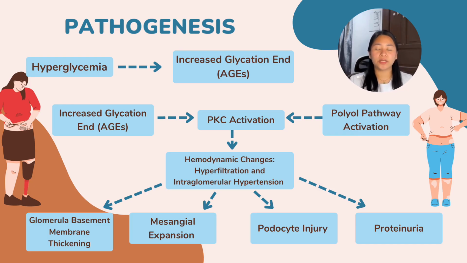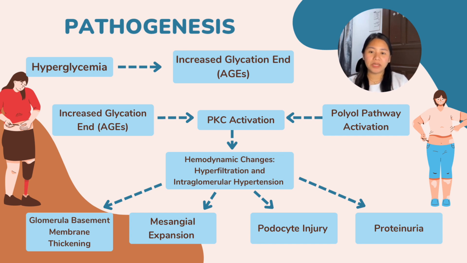So, the pathogenesis of diabetic kidney disease is a complex interplay of metabolic and hemodynamic changes. The following flow chart on the slide summarizes the whole process. It begins with hyperglycemia, which leads to several metabolic derangements. First, there's the formation of AGEs, or advanced glycation end products, wherein excess glucose binds to proteins, forming AGEs that are deposited in the glomerular basement membrane and mesangial matrix, which then triggers inflammation and oxidative stress.